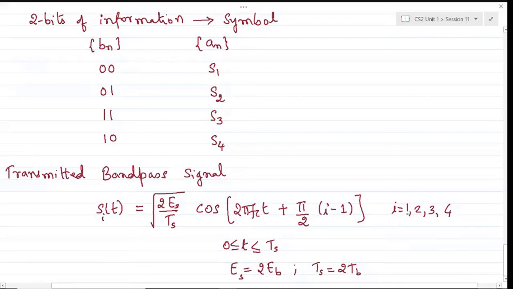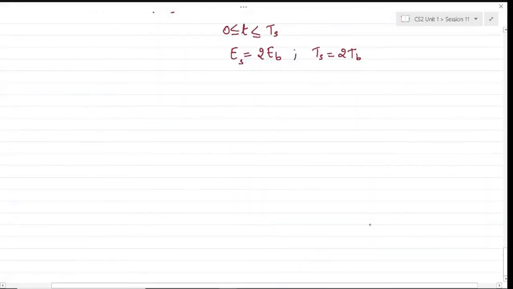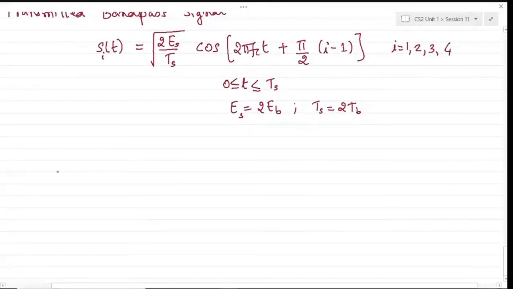As you can see, for i equal to 1, what would be the phase of the bandpass modulated signal? 0. For i equal to 2, this would be pi by 2. For i equal to 3, this will be pi. And for i equal to 4, that would be 3 pi by 2. We'll try to represent that in a constellation diagram.